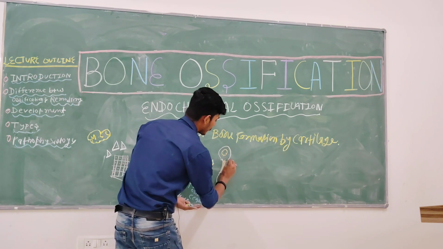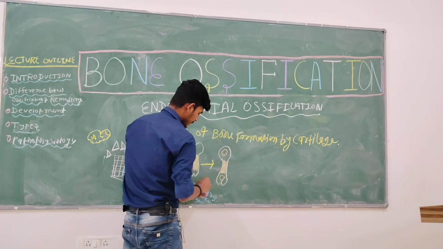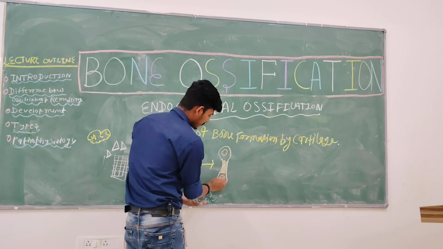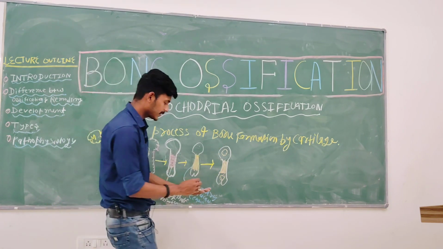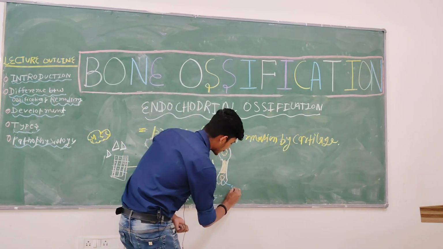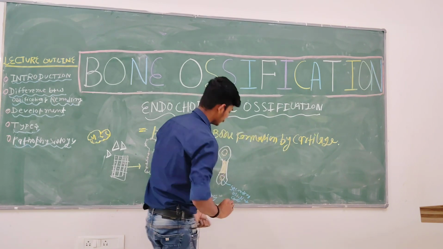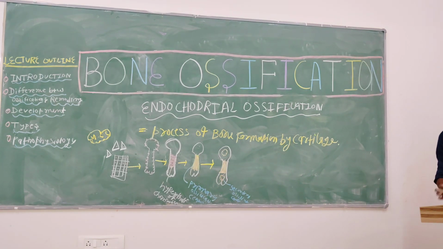This is already ossified by the minerals. And now this area, these areas, start mineralizing. Understanding? This is called the secondary ossification center. Write down: this is called the secondary ossification center. Understanding? Any doubt till here? No? Shall we move ahead?